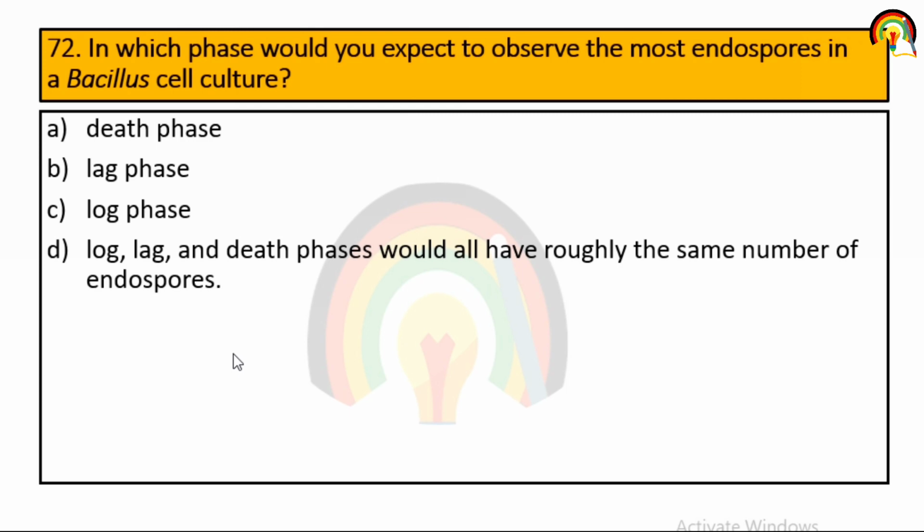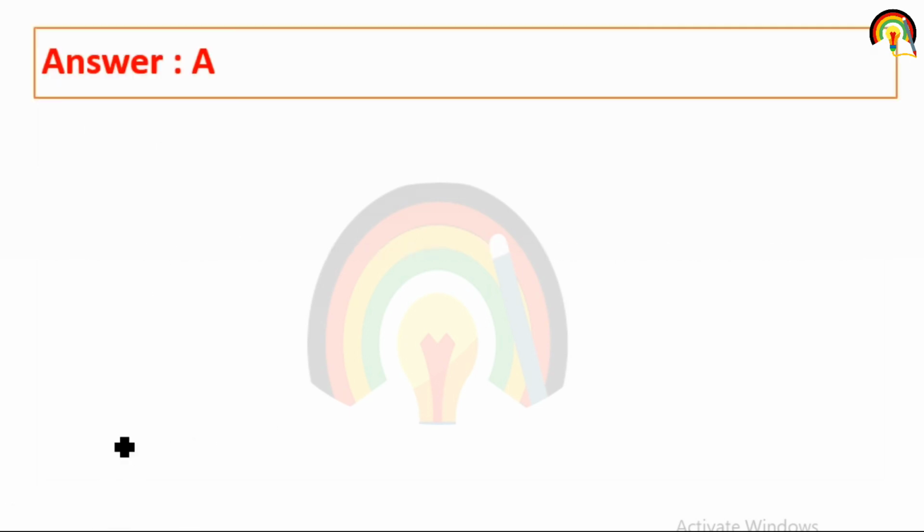Next, in which phase would you expect to observe the most endospore in a bacillus cell culture? Death phase, lag phase, log phase, or lag, log and death phase would all have roughly the same number of endospore. So it is mainly the death phase you expect to observe the most endospore in the bacillus cell culture.